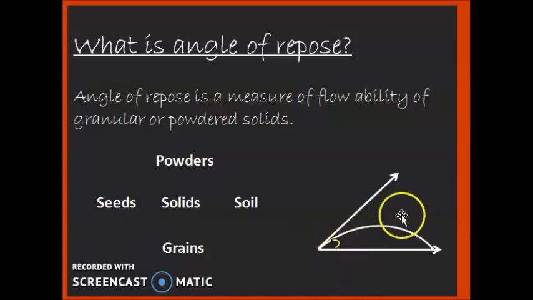Suppose if we pour a sample from a certain height in such a way that it forms a heap. Look here. This is the heap. Such a heap would be formed. Now the angle that is made with the horizontal, this angle is called as angle of repose.